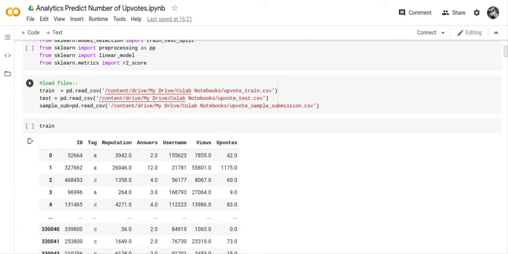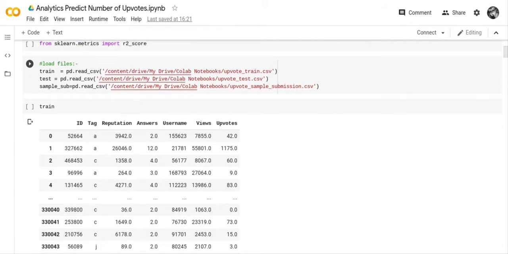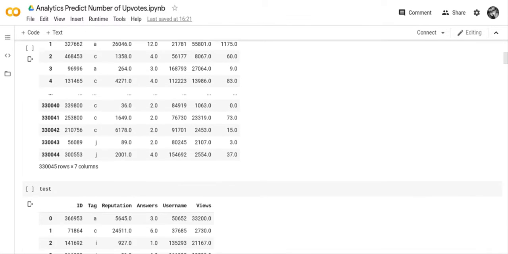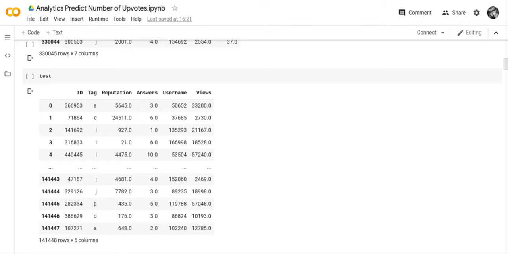She did not do the test file until the very end, and the only thing that she imported was the train file. But I make it a matter of course to upload all the files at the very beginning of my program. So we can see the train file. The upvotes is what we're looking at. We can see the test file.